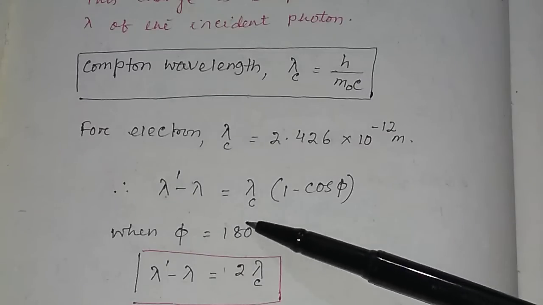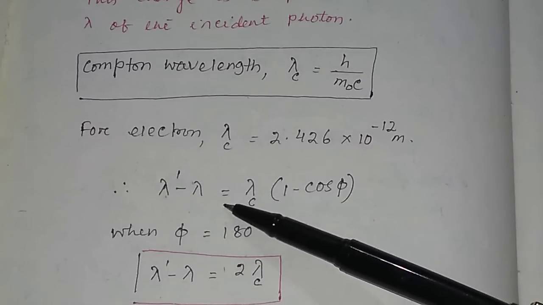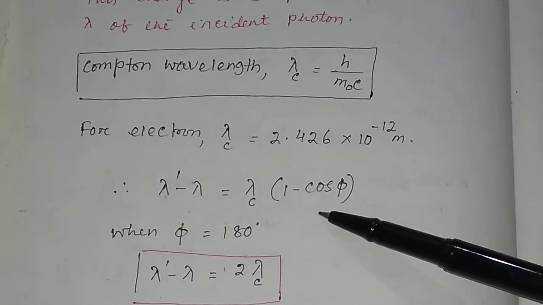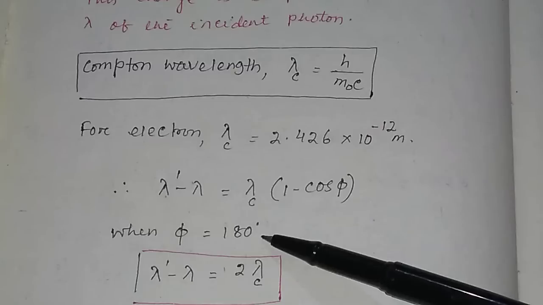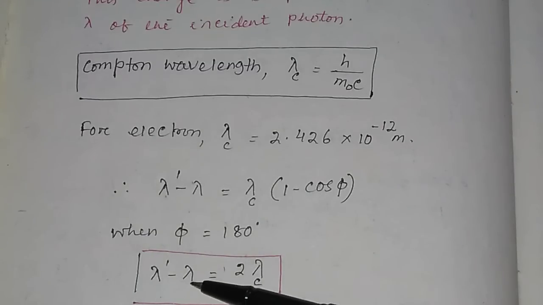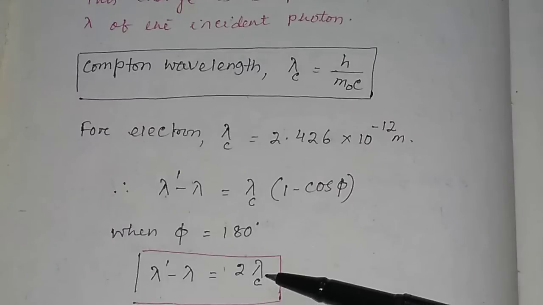So what will be the change in wavelength? Lambda prime minus lambda is equal to lambda c into (1 minus cos phi). If in the experiment we take phi equal to 180 degrees, then lambda prime minus lambda will be equal to 2 into the Compton wavelength.